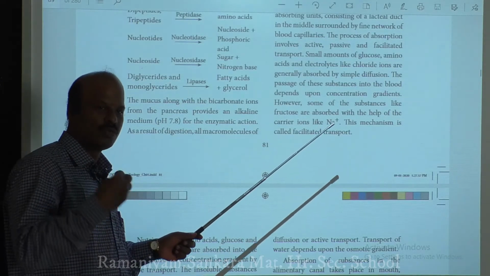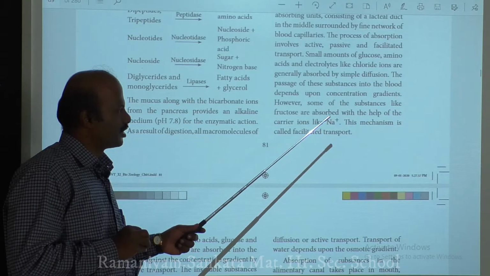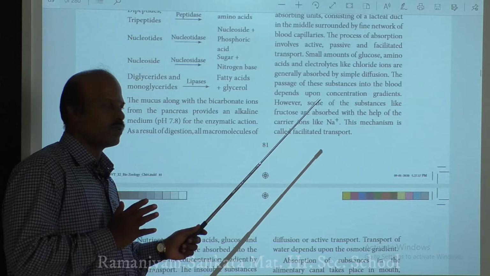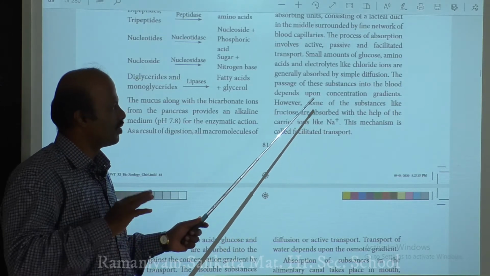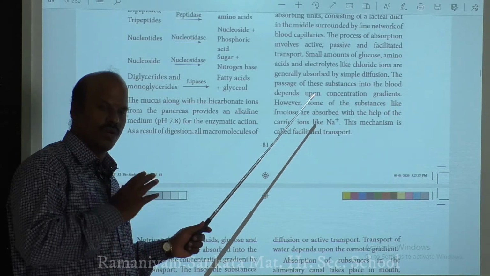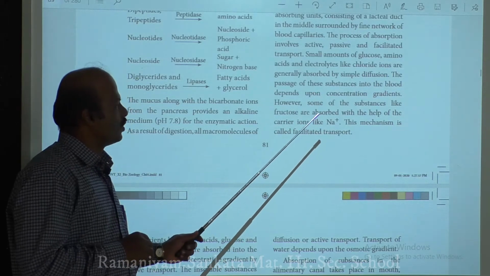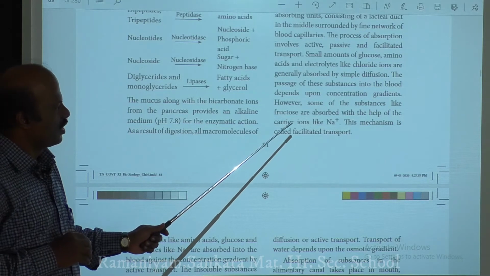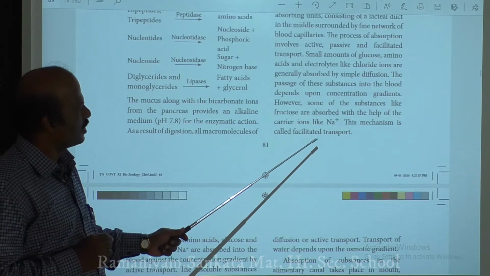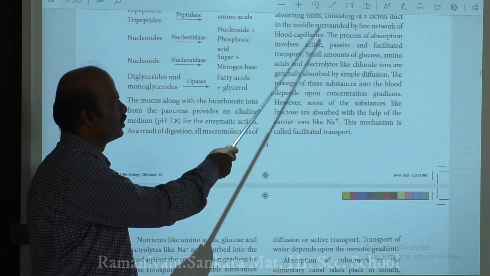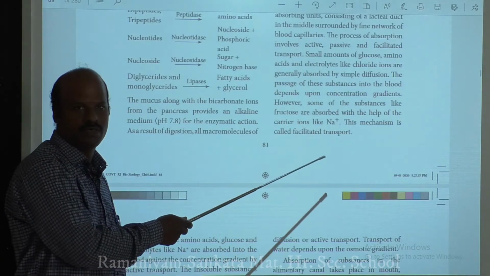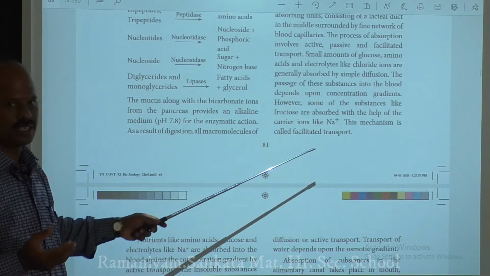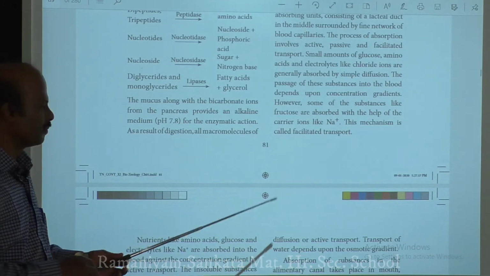Energy is utilized for the transport of substances by active transport. Here the molecules move against the concentration gradient, that is from lower to higher. Then a few molecules like fructose are usually carried out by facilitated diffusion. So among these three, active, passive and facilitated diffusion, we have discussed how the various end products of digestion get transported.